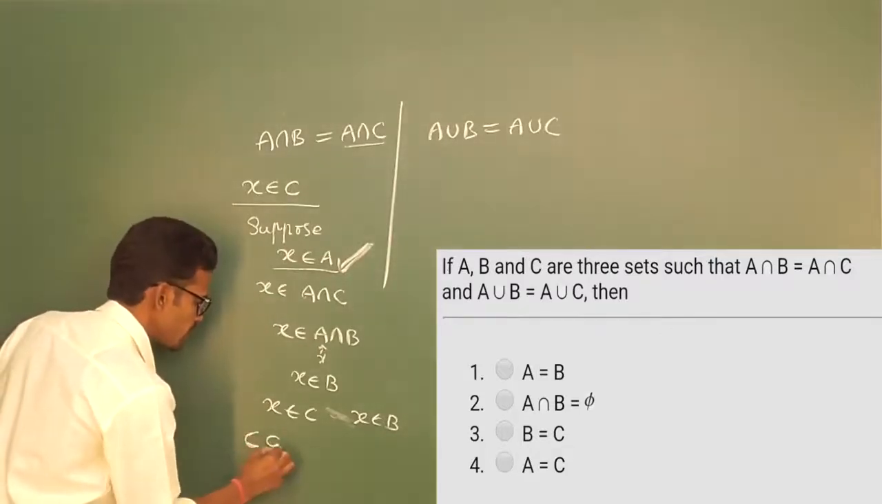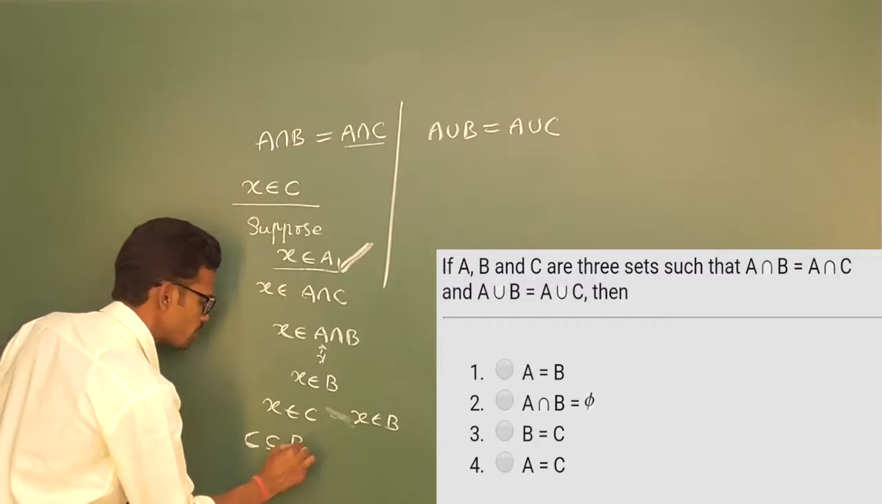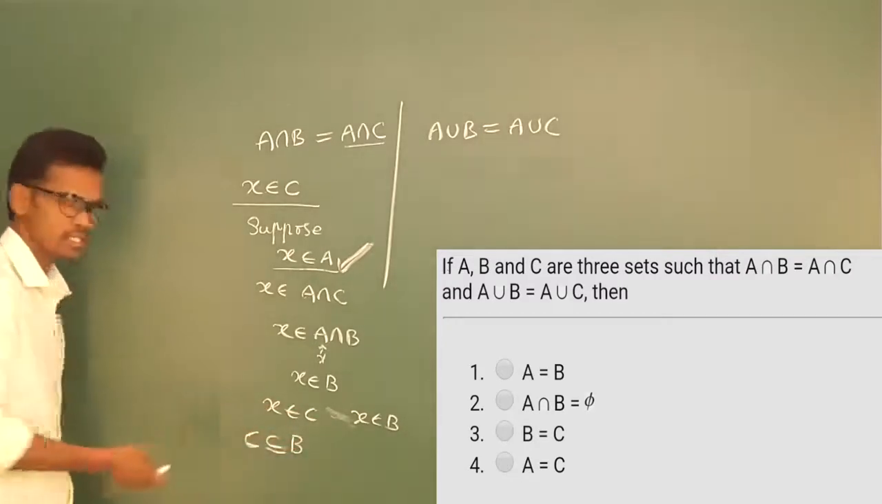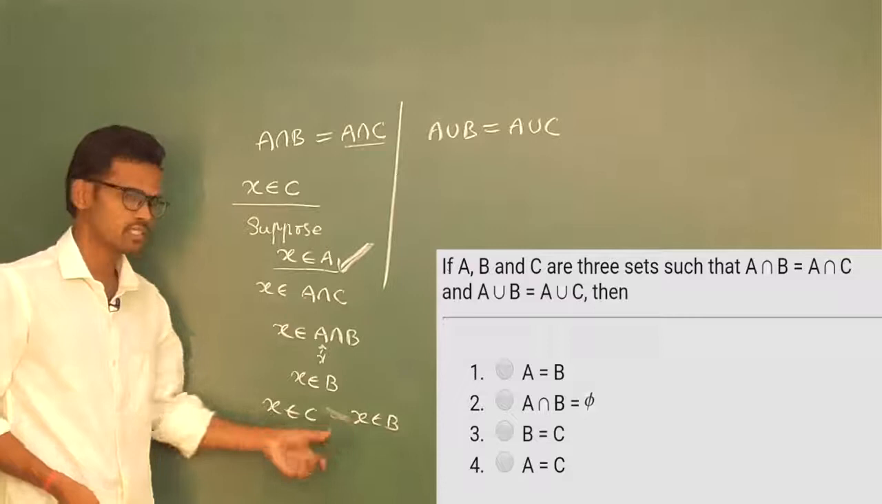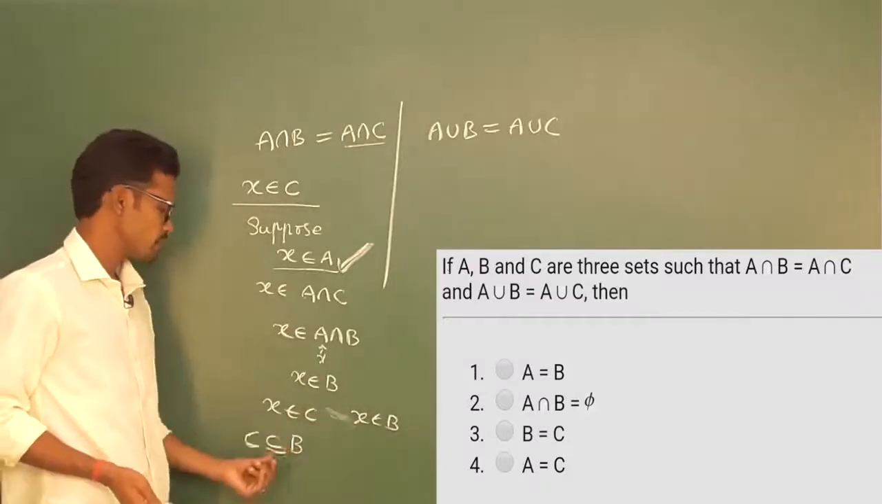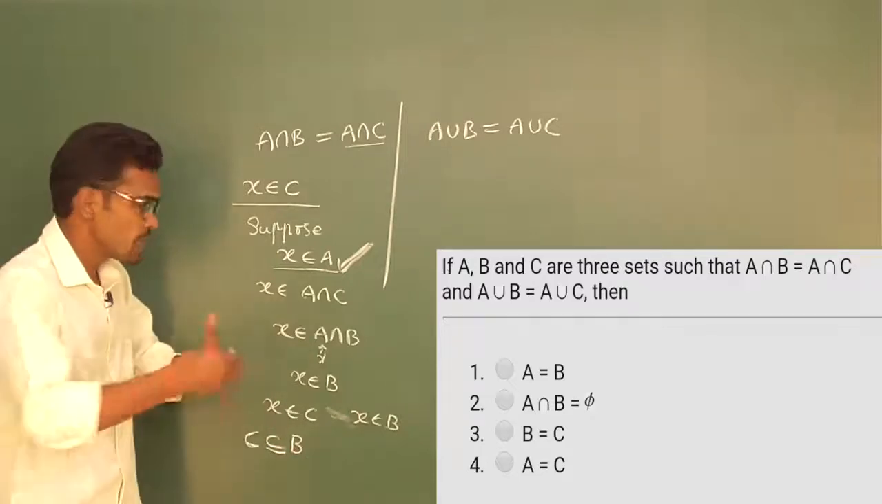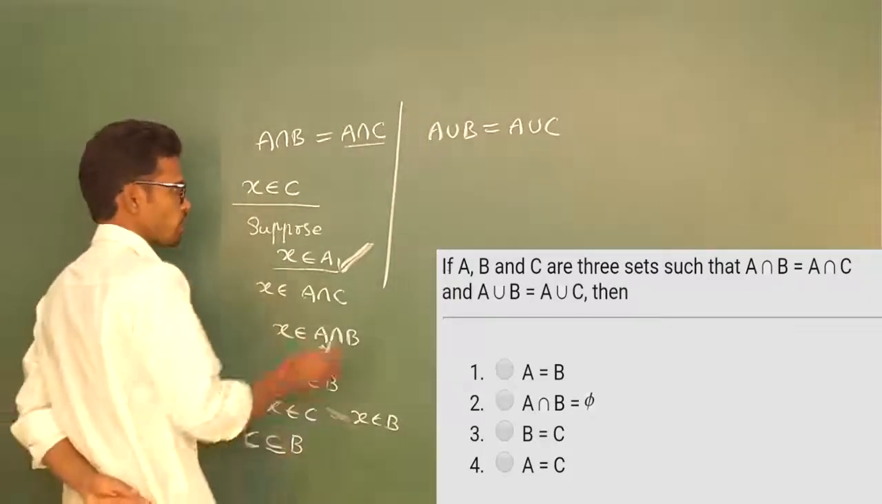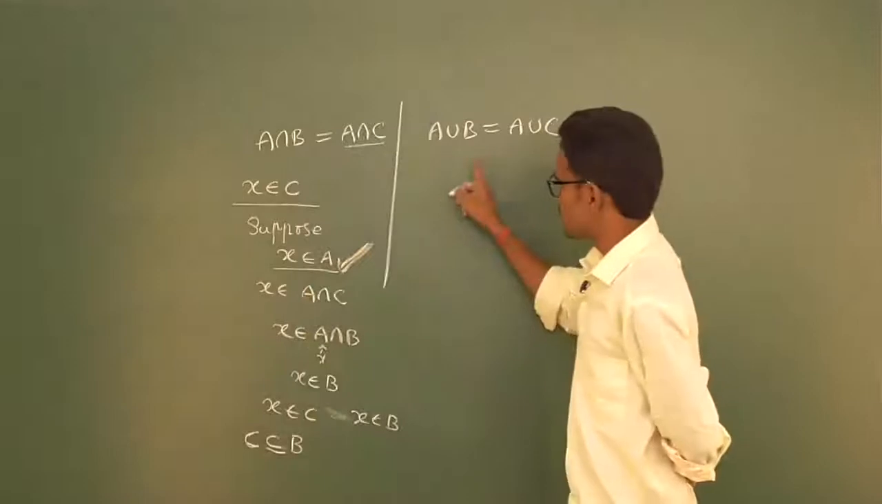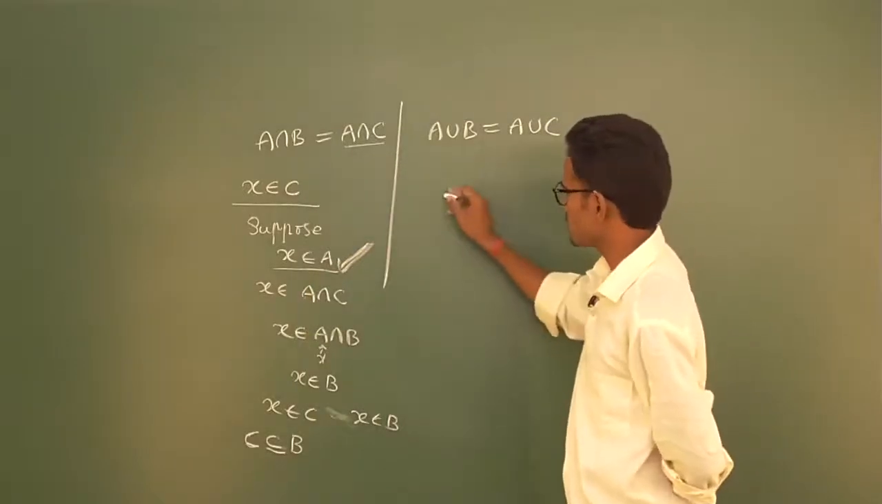So C can be a subset or equal to B, okay? If all elements are the same, then I can call any X as any element. If only one element is common, I can take C as a subset or equal to this. Similarly, just by reversing it, can I call it like this?